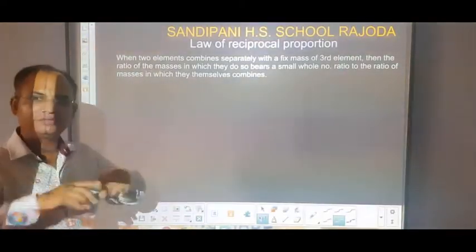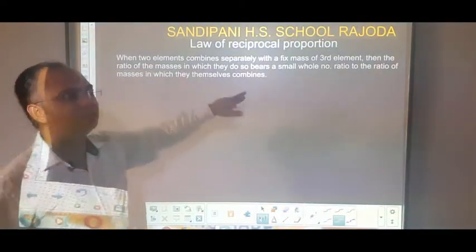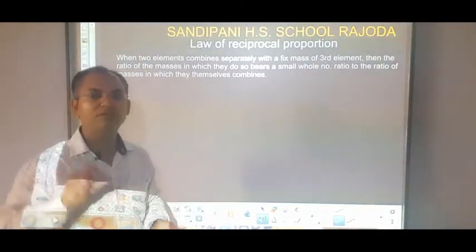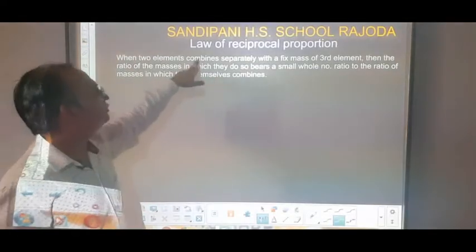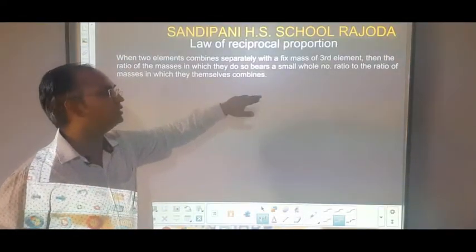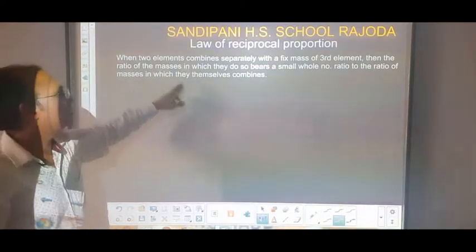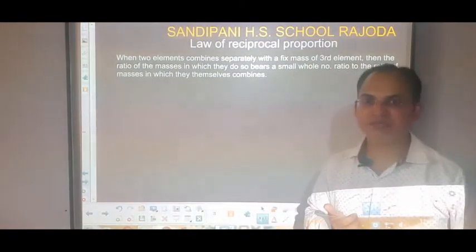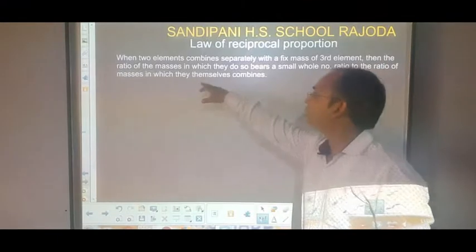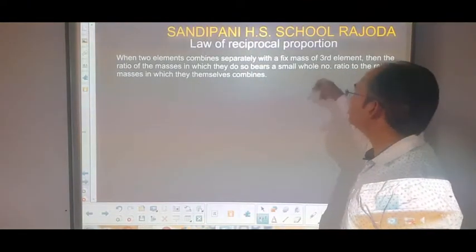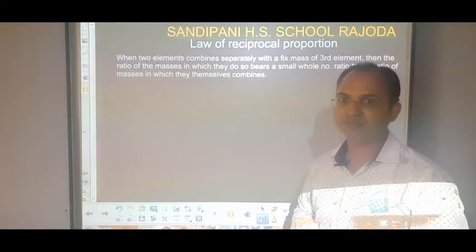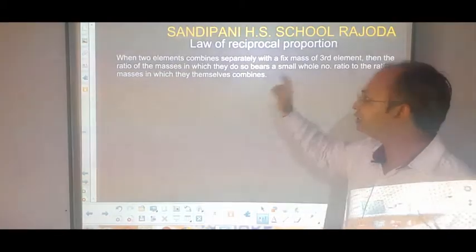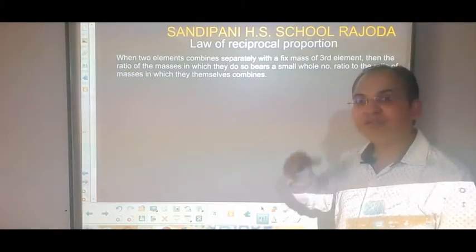When two different elements combine separately with a fixed mass of a third element, then the ratio of the masses in which they do so bears a simple whole number ratio to the ratio of the masses in which they themselves combine.